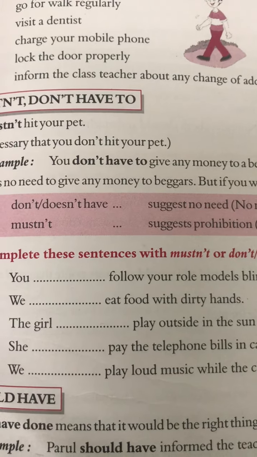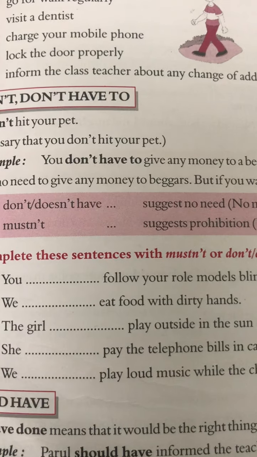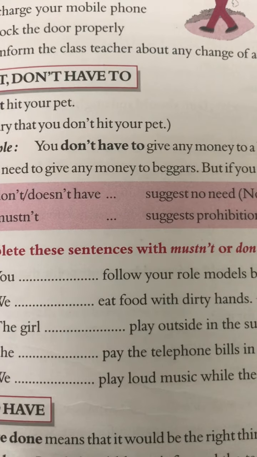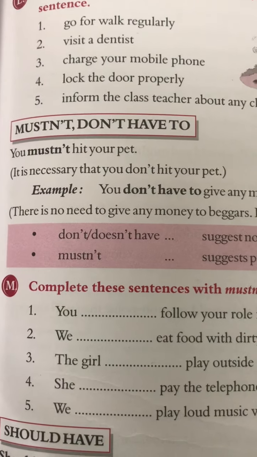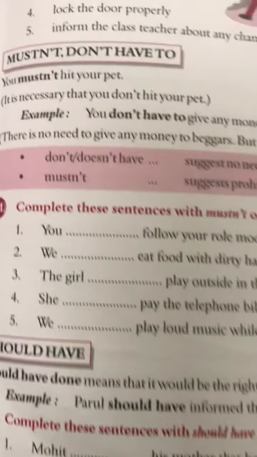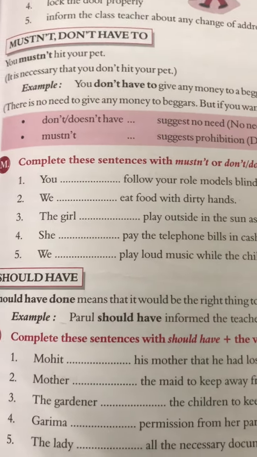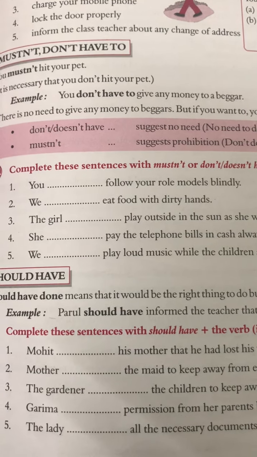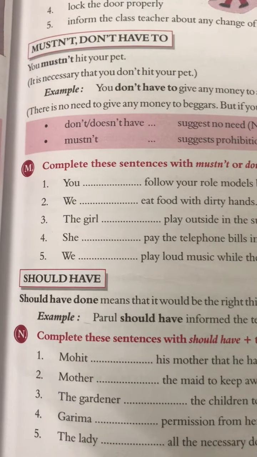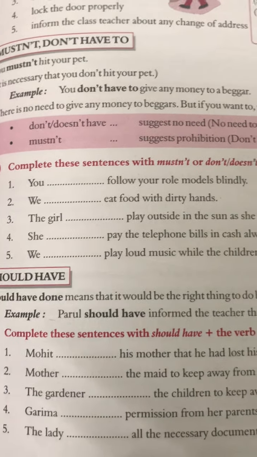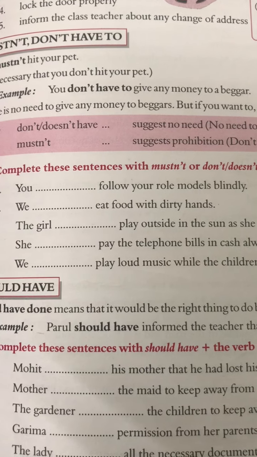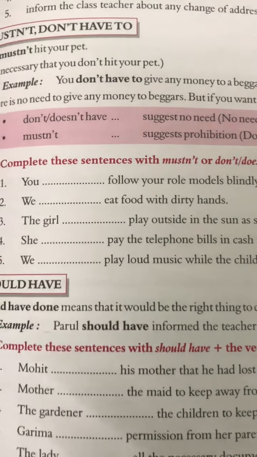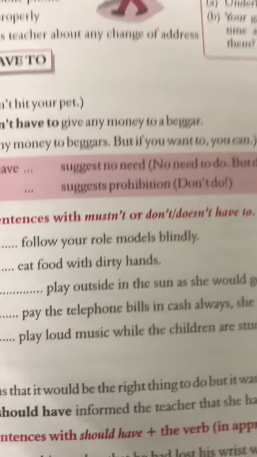Now, don't have to. There is no need to give any money to the beggar. Right? But if you want to, you can. So here, it is not as strong as must. Is this clear? Now, the next one is should have. Should have done means it would be the right thing to do, but it wasn't done. Just see the example, a very interesting example. Parul should have informed the teacher that she had not completed her assignment, but it was not done by Parul. She had not informed. Is this clear?